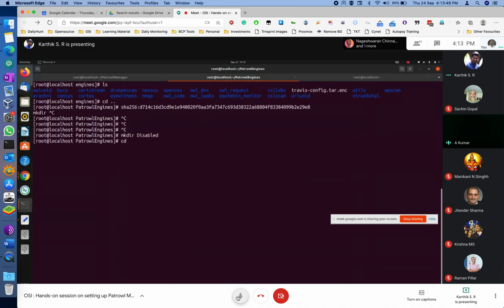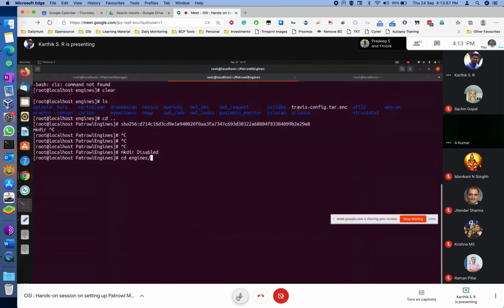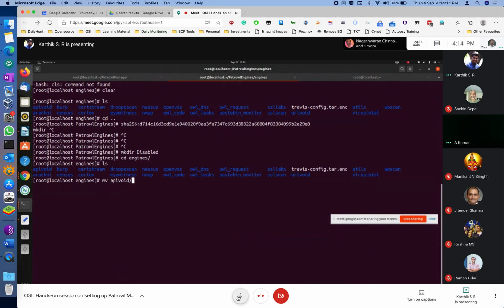Now you have to go to engines. Now mv, the move command, space, this API, press tab, space, dot dot forward slash, disabled, capital D you put it, right? Tab, enter.